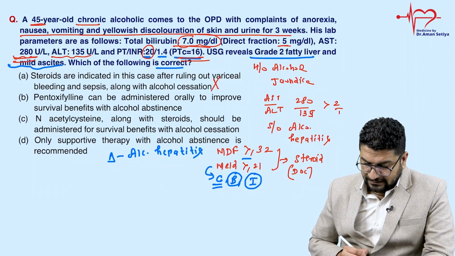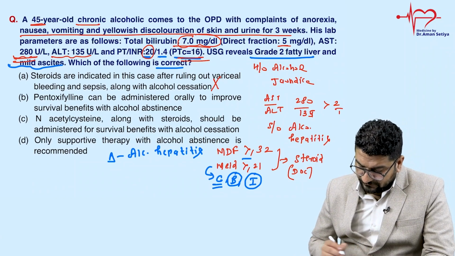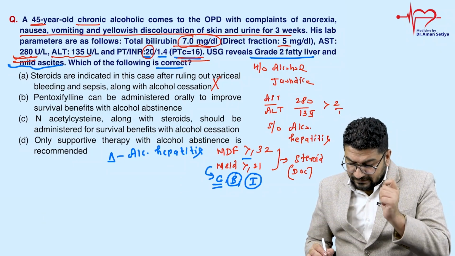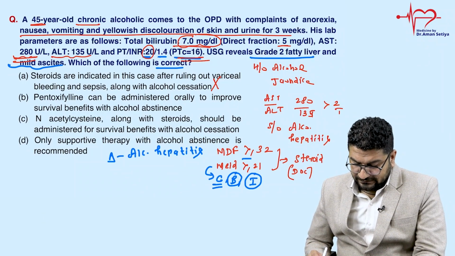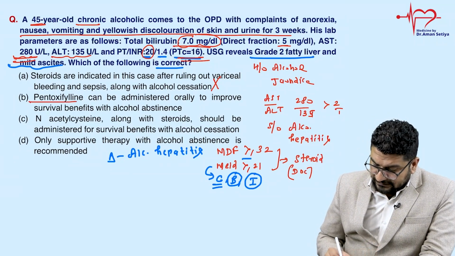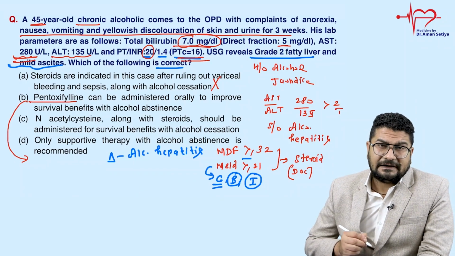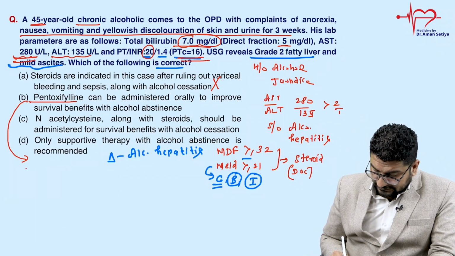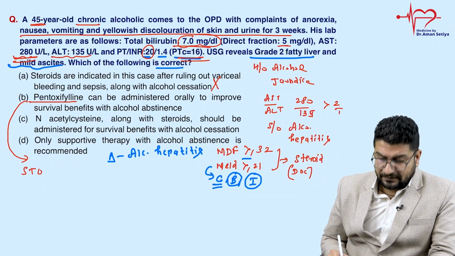Clear? Then you can see, pentoxifylline can be administered orally to improve survival benefit with alcohol abstinence. Now understand this, pentoxifylline we can give, and we use it in practice, but there was a trial we call the STOPAH trial.